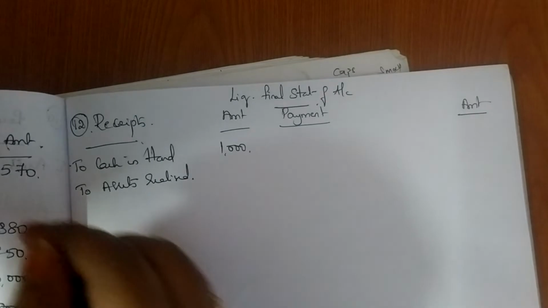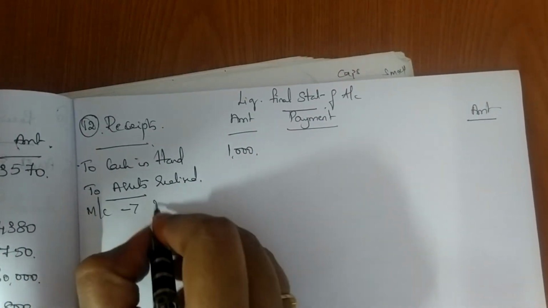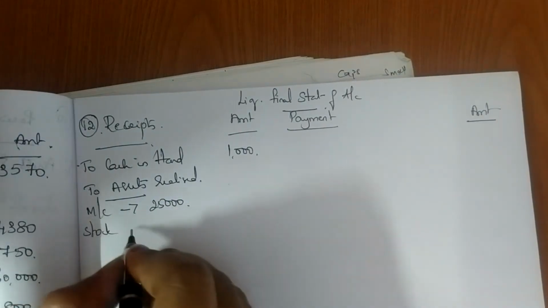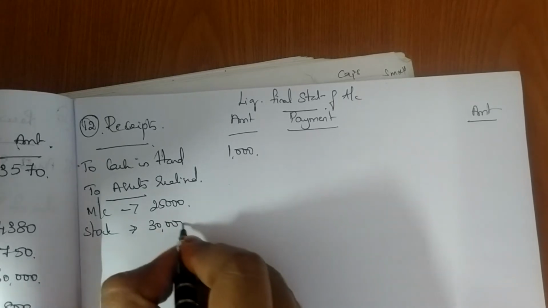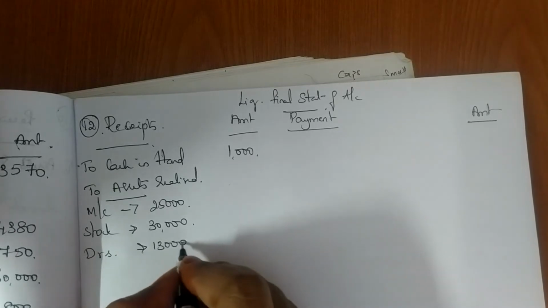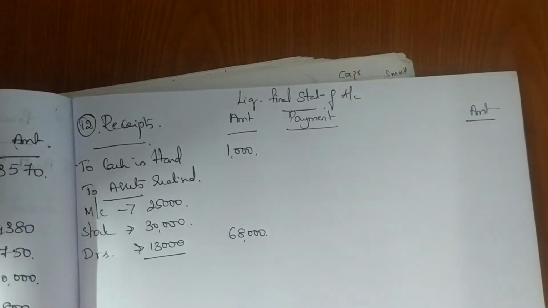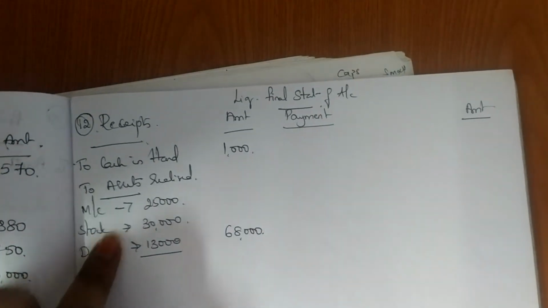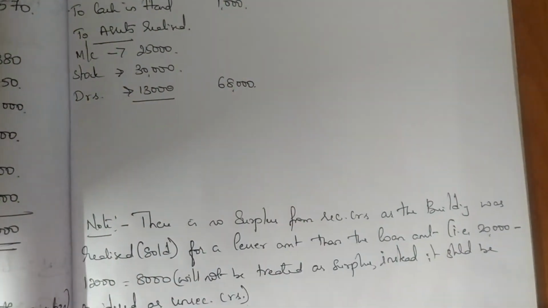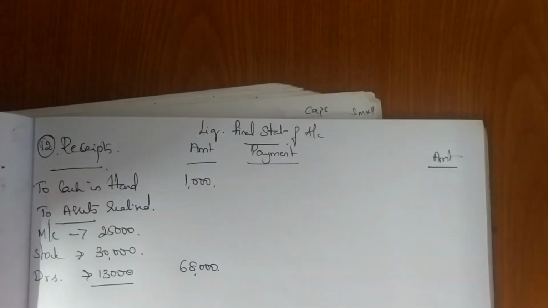So here I am going to write assets realized: first is machinery, which was realized at 25,000. Then stock, which was realized at 30,000. Then you have debtors realized at 13,000. So this total gives me 68,000. Please remember, do not write building here because building has a separate calculation. So receipt side is done. We'll move ahead with the payment side.